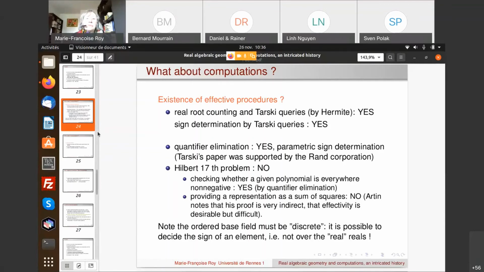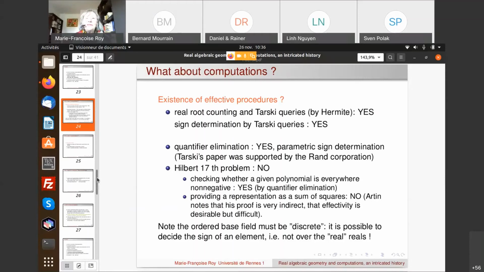Okay, one thing I would like to note is that in any case we always need the ordered base field to be discrete. By discrete, I mean that it's always possible to decide the sign of an element. If we are dealing with the real numbers, it's not the case that we can determine the sign of any number given by a Cauchy sequence, because maybe this Cauchy sequence is producing many 0 digits, but in the end we don't know if the number is going to be 0 or strictly positive or strictly negative.